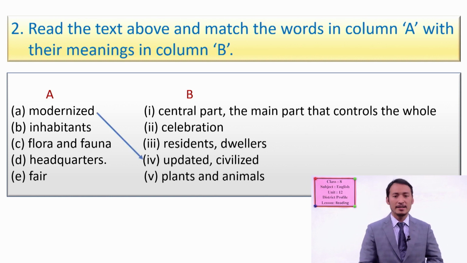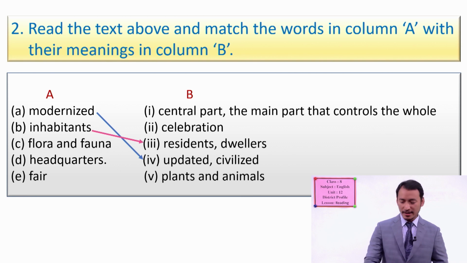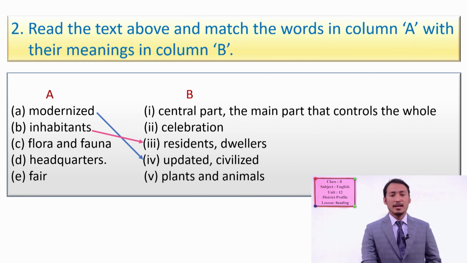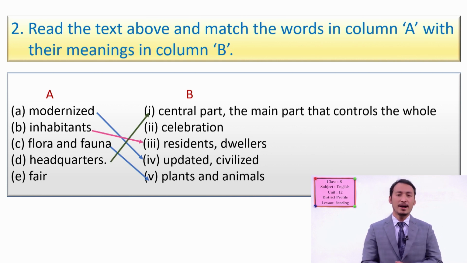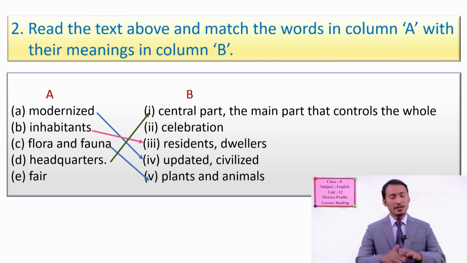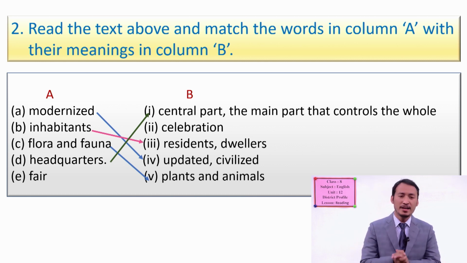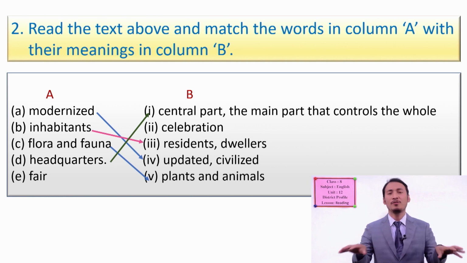So look here, updated, civilized. Now inhabitants means residents, dwellers means people who live or who stay there. Flora and fauna, as I said already, you have guessed, flora and fauna means plants and animals. Headquarters means central part, the main part that controls the whole. Okay, headquarter, there we have in each district headquarter for controlling the whole district.